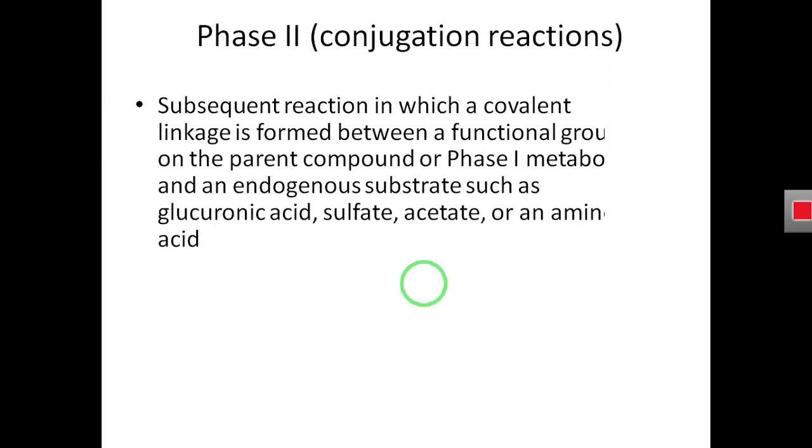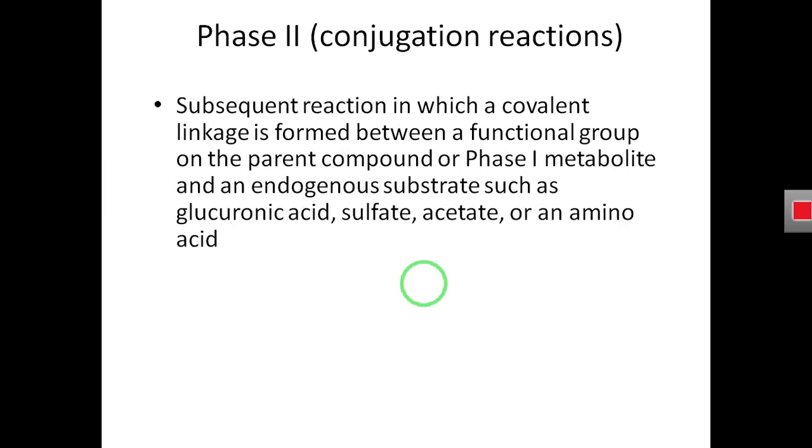As I have already discussed, the phase 2 reactions are the conjugation reactions. These are the sequential reactions in which a covalent linkage is formed between a functional group on the parent compound or phase 1 metabolite and an endogenous substrate such as glucuronic acid, sulfate, acetate, or an amino acid.